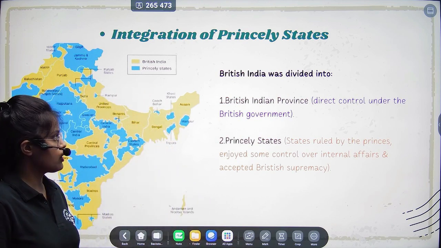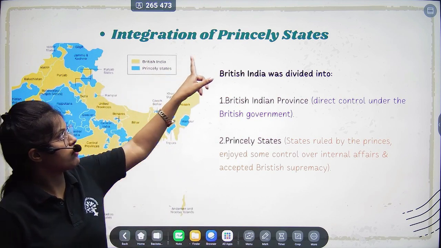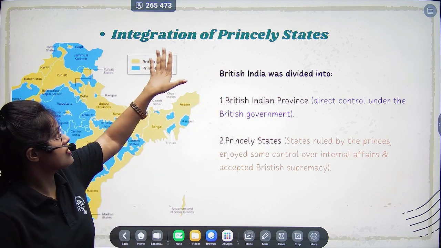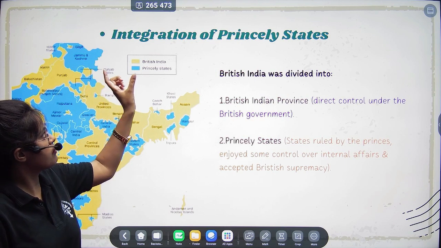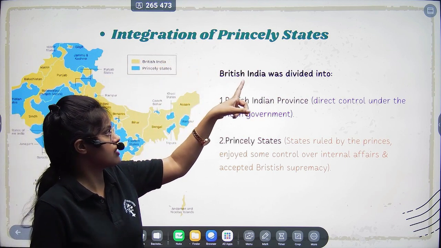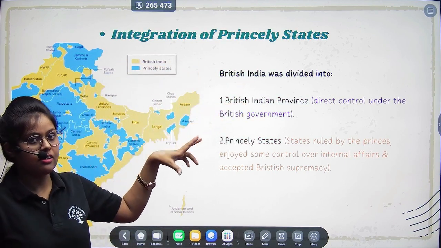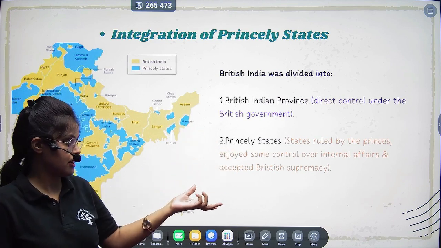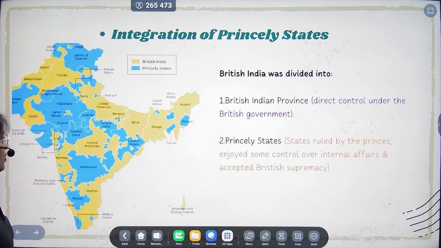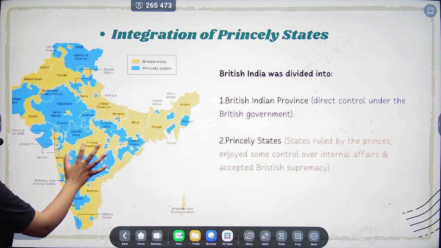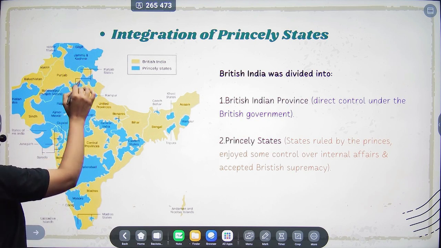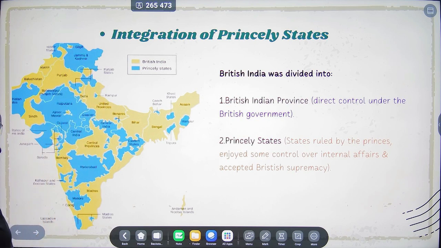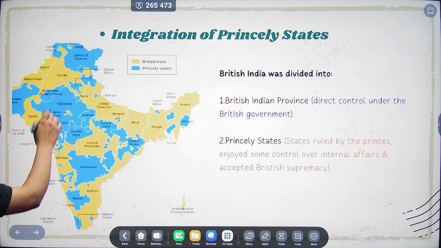So today we are going to start the first problem after independence, that is integration of princely states. Before studying this integration, first we have to be very clear what is a princely state and what is a British province. Okay, so here you can see the map. You can see this blue portion. This blue portion is the princely states, and this is the British province.